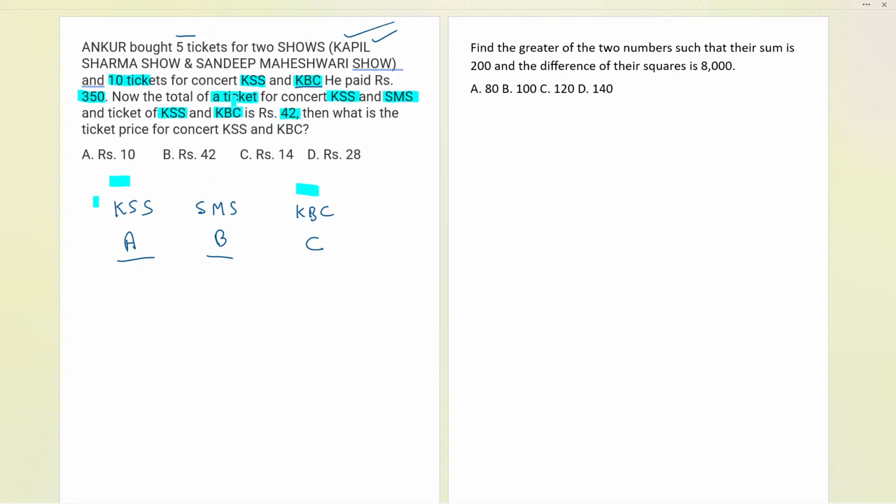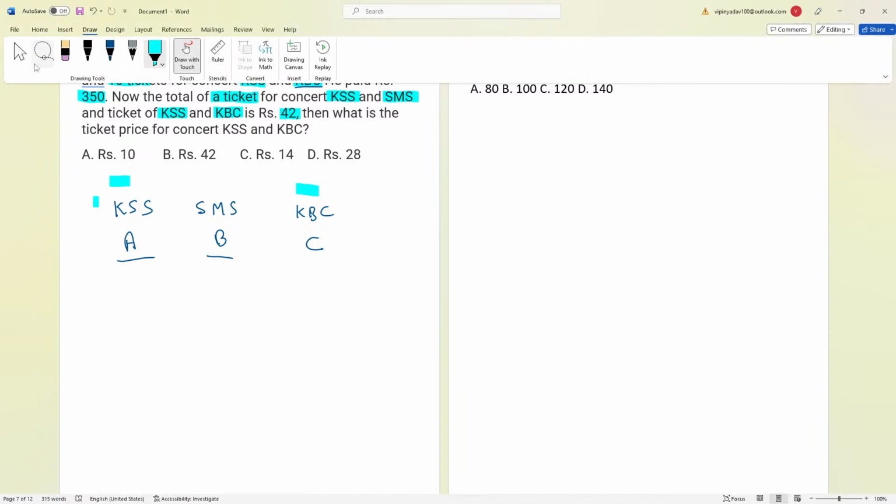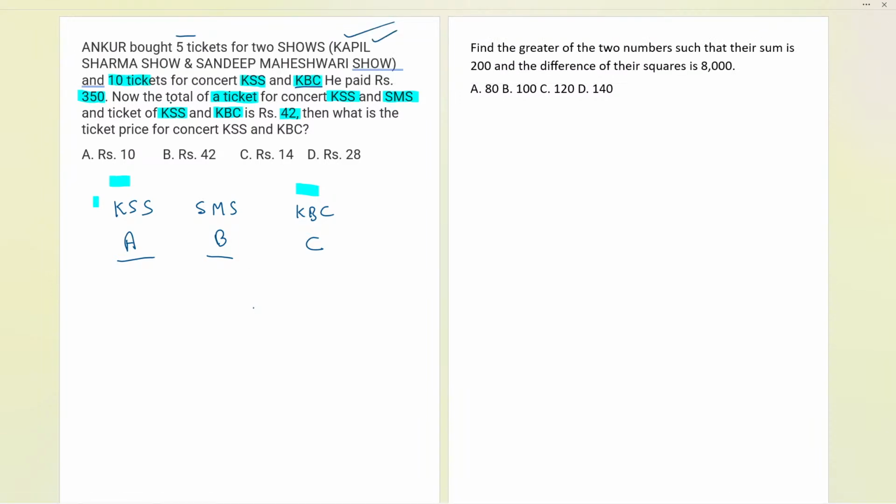So in this question, there is a combination given. Now we have to modify our approach. Everybody, focus over here. Here the total of our ticket for Kapil Sharma and the Sandeep Maheshwari show is given. So we have to now take the combination of A plus B. That is the price of ticket A, only one ticket price of A show and B show, that is small a. Now, secondly, it is saying that a ticket of the Kapil Sharma show and KBC is 42 rupees. So now here we have the Kapil Sharma show and KBC. So let me write over here now.